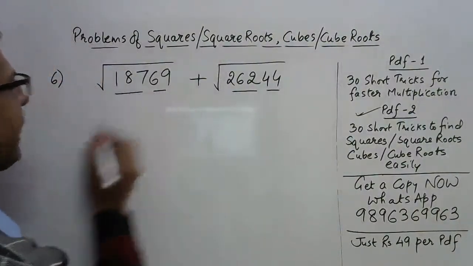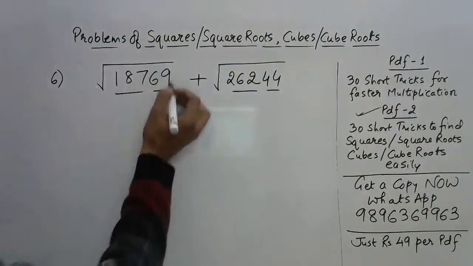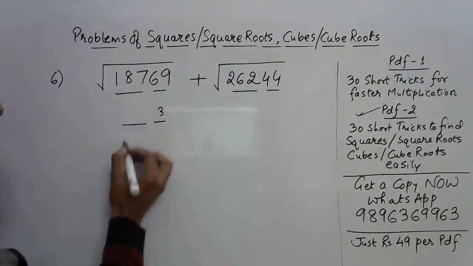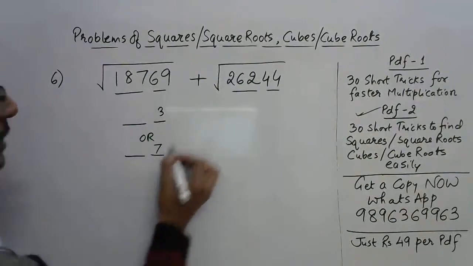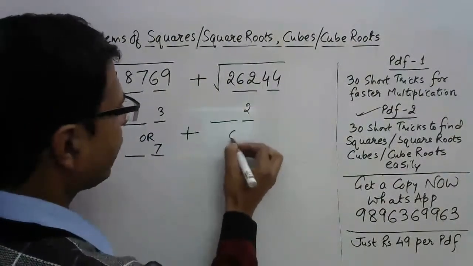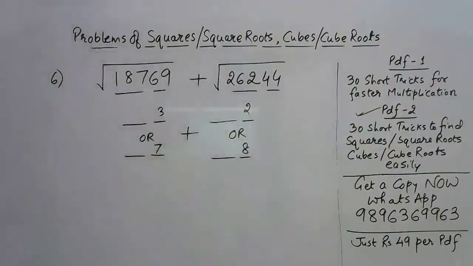So this way you will get to an approximate answer, and you can find the correct answer by using the intermediate number, just like the previous question. 69 means ending with 3, and here we will have 2 more digits ending with 7, or 2 digits ending with 2, or 2 digits ending with 8. So that you already know, right?